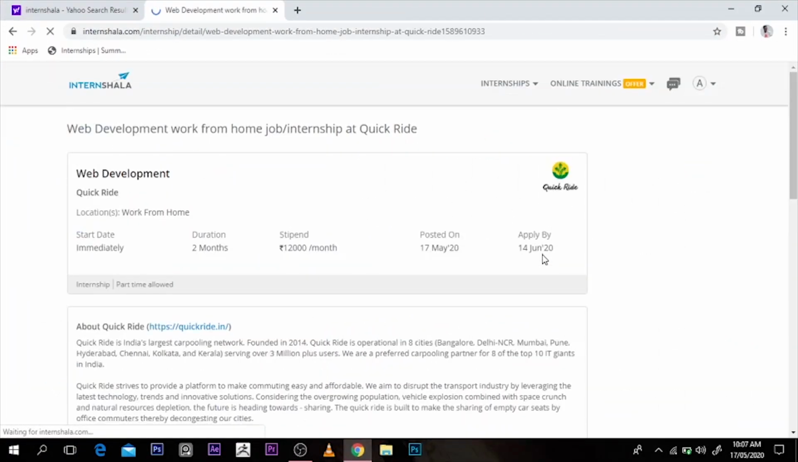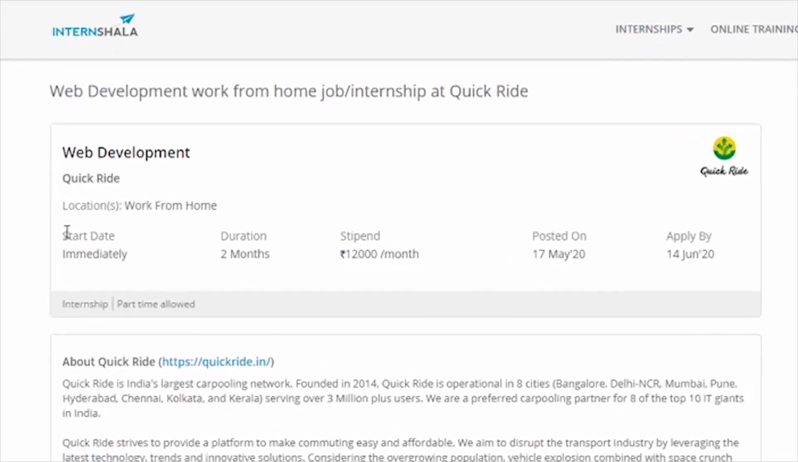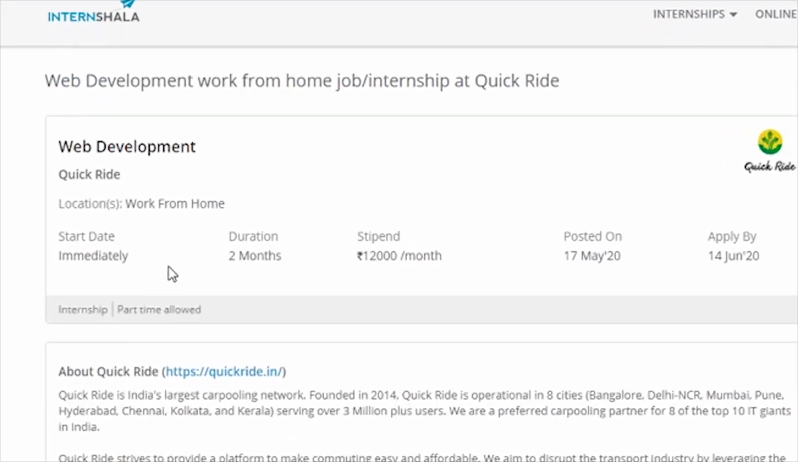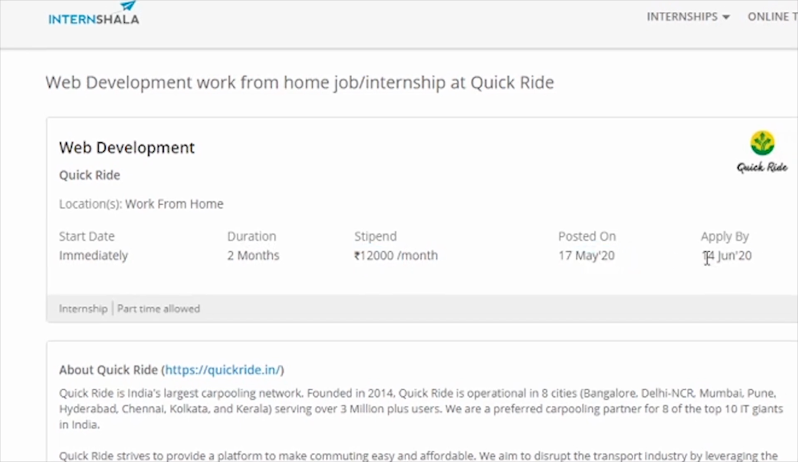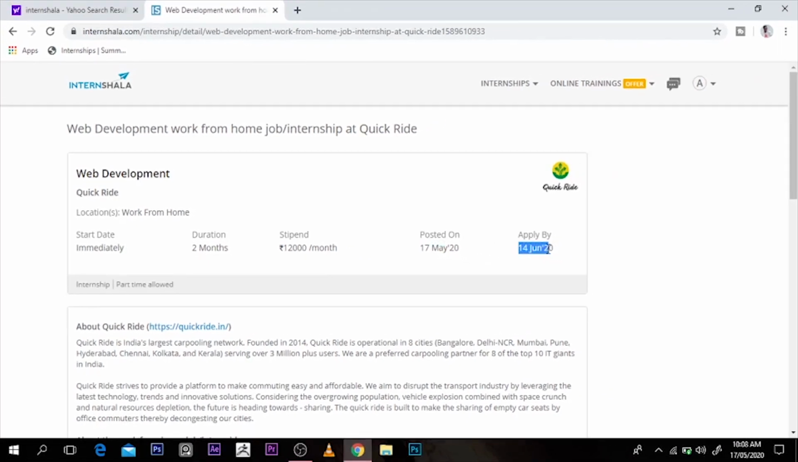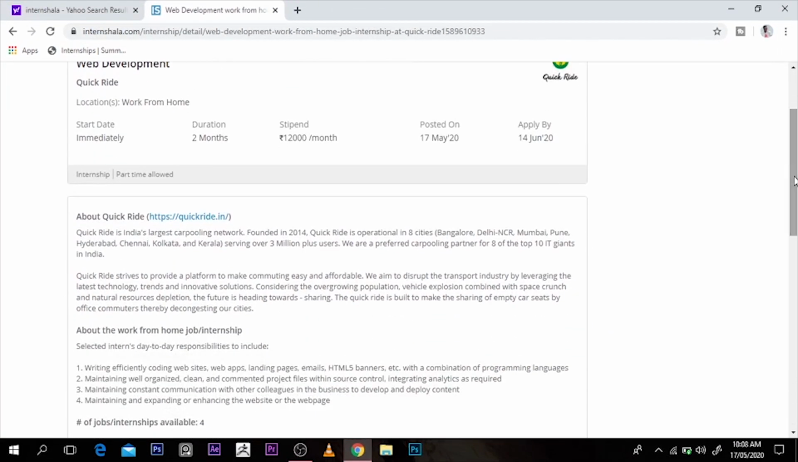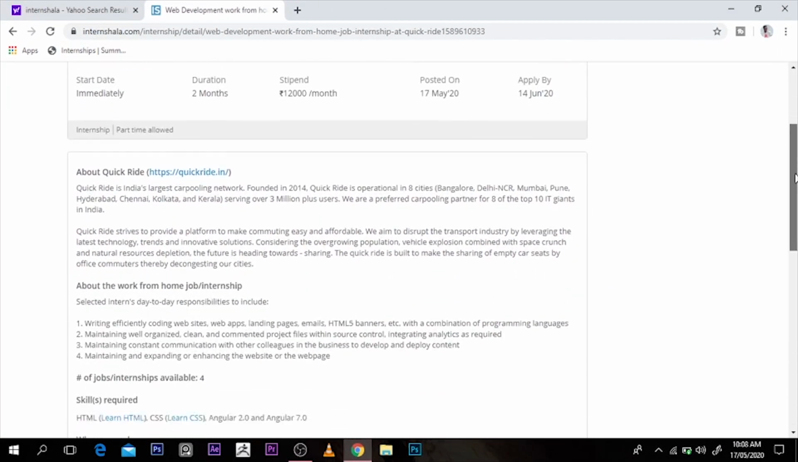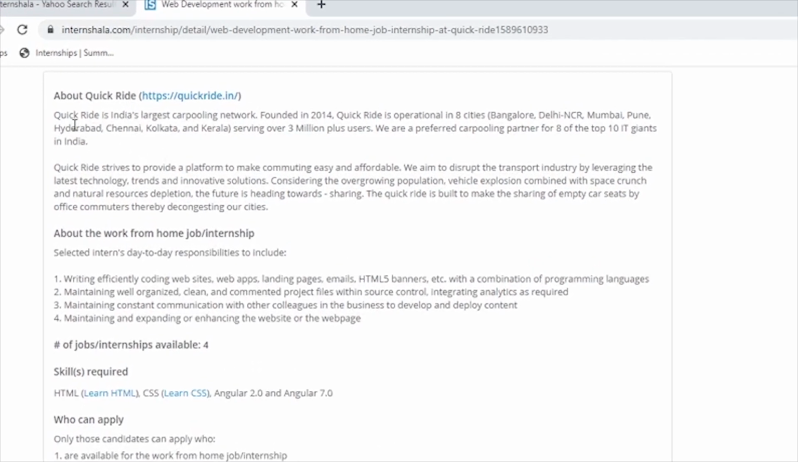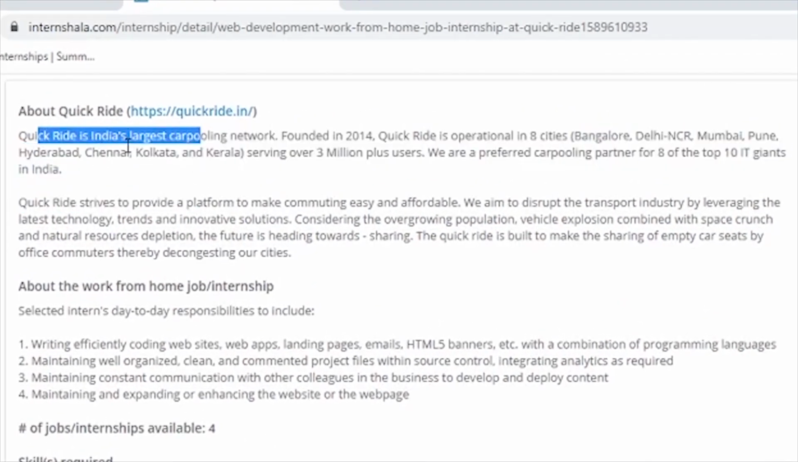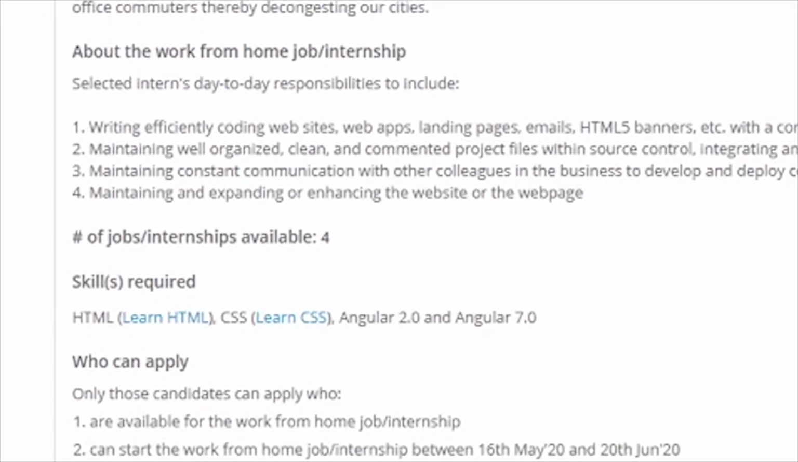And then it tells me that the start date is immediately. That's after I apply for it, if I get accepted, and the duration is 2 months, and this is the stipend that I'm supposed to get, and this was when it was posted, that is today. And the deadline to apply is the 14th of June, so you can pick that option, and then you can read about the company that is looking for this particular service. Quick Ride is India's largest car pooling network, founded in 2014, and you can read all of it, and then it will tell you what skills you need.